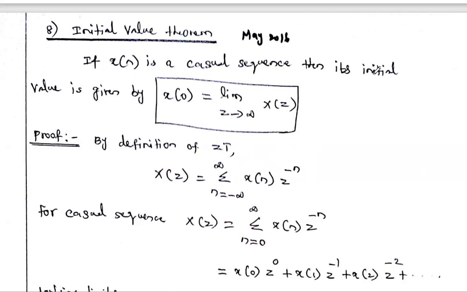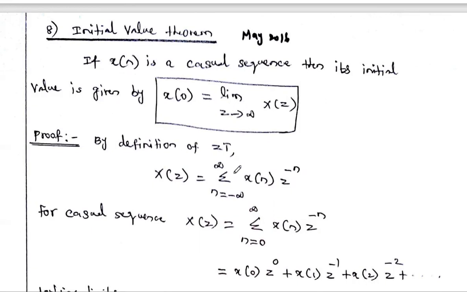So if a problem is given, find the initial value of the signal x of n equal to some delta of n or u of n, first we have to find the capital X of z value. What is capital X of z? The Z transform of the particular signal. In that X of z answer, we have to apply the limit z tends to infinity. We will get some answer, and that answer is equivalent to the initial value of that particular signal.